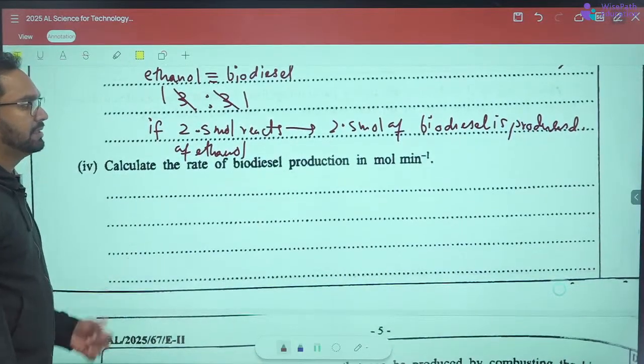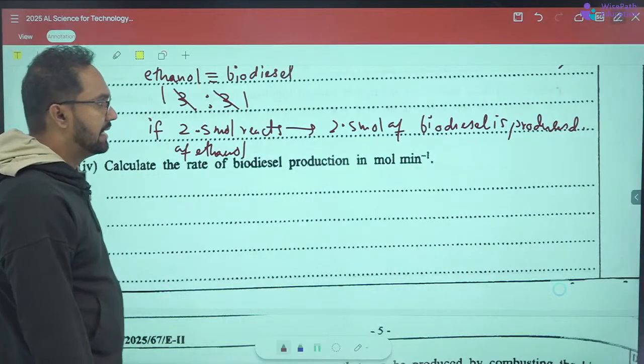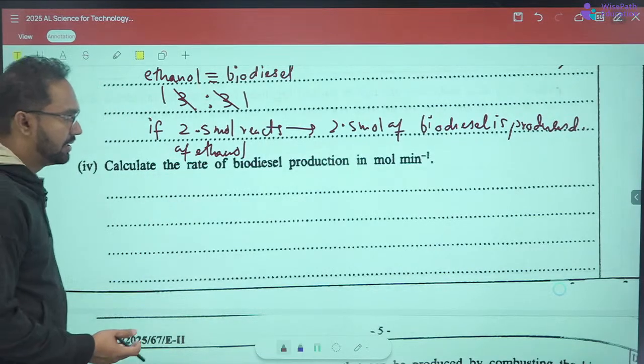Calculate the rate of biodiesel production in mole per minute. So it's the same rate.